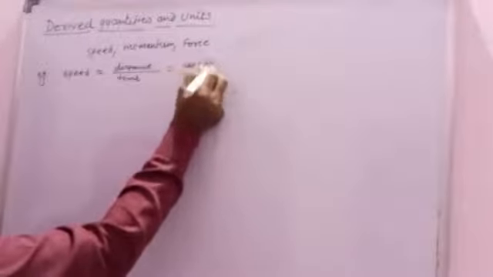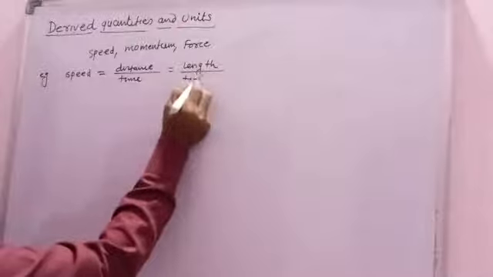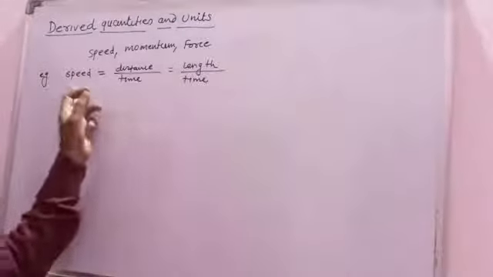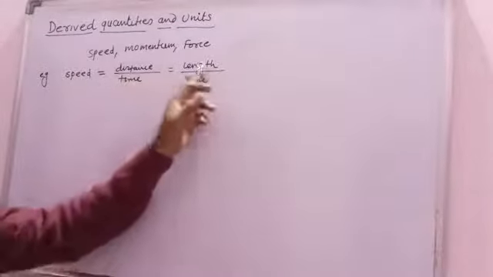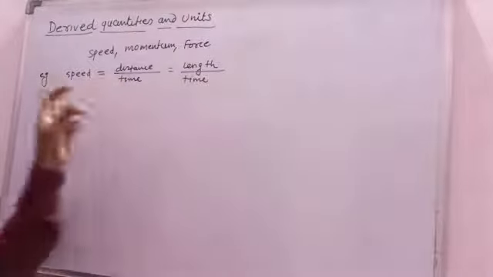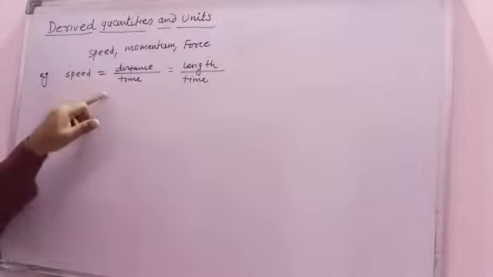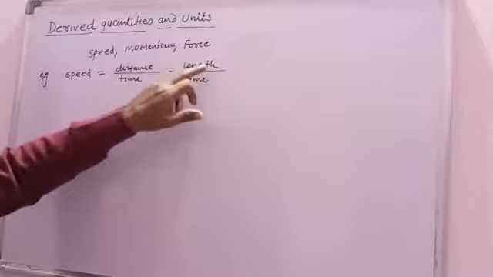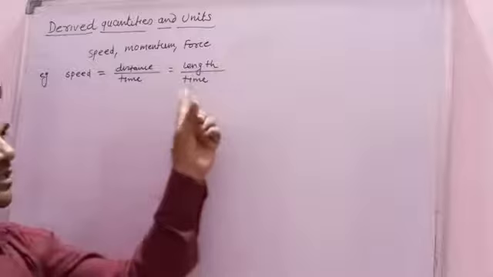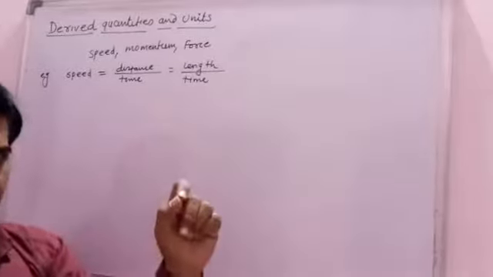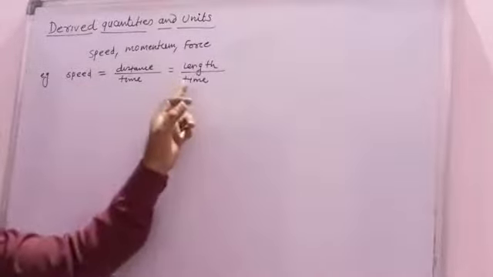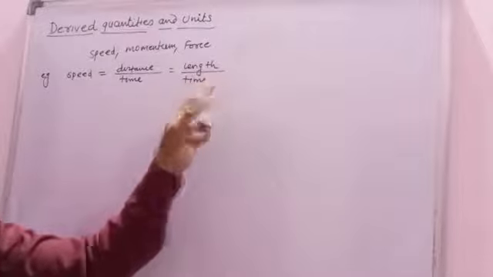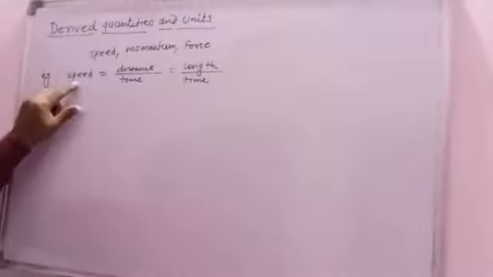So speed is length upon time, which means speed can be expressed using length and time. Length is a fundamental quantity, time is also a fundamental quantity, and speed depends upon these two fundamental quantities, and therefore speed is a derived quantity.